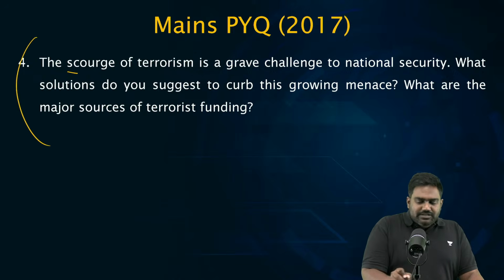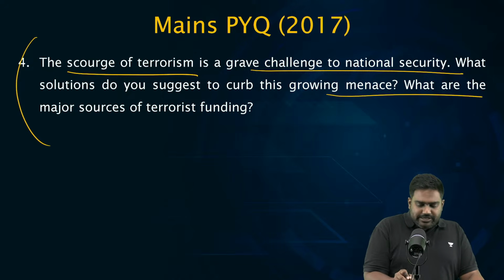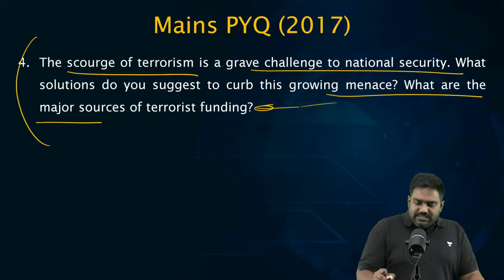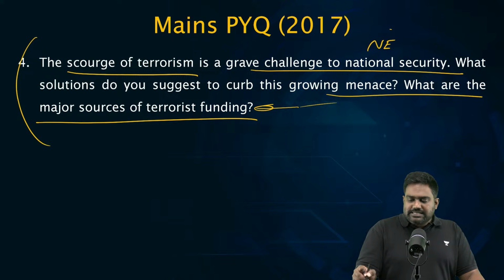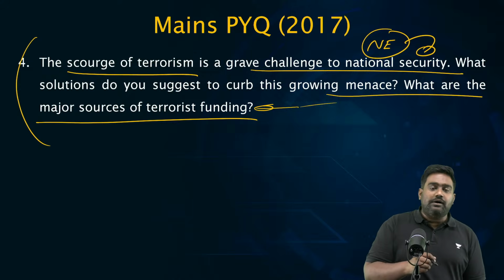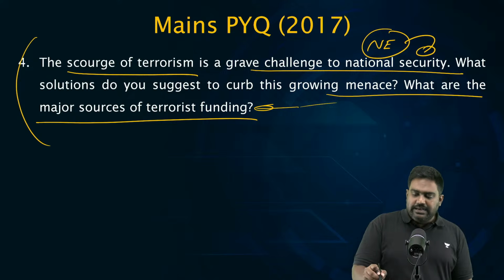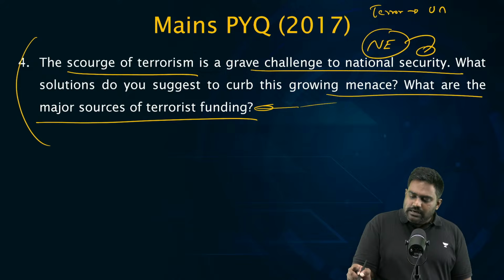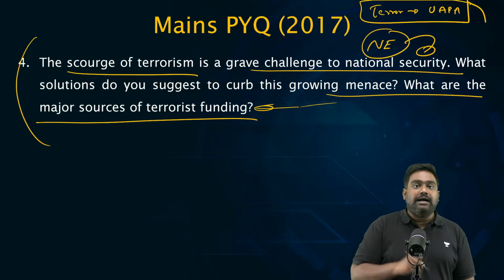The scourge of terrorism is a grave challenge to national security. Now see, in this question, you can plug Northeast insurgency because groups like NSCN, NDFB, ULFA, they've all been designated by India as terrorist organizations under UAPA, the Unlawful Activities Prevention Act.